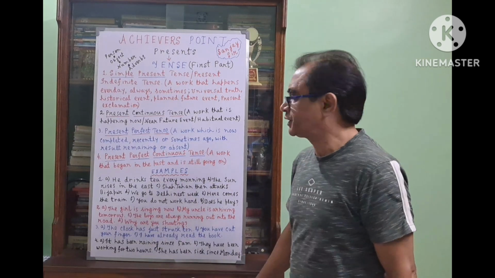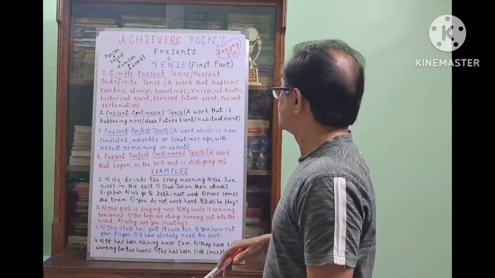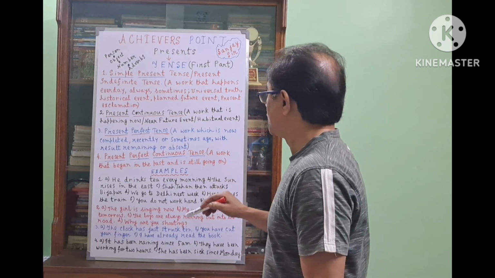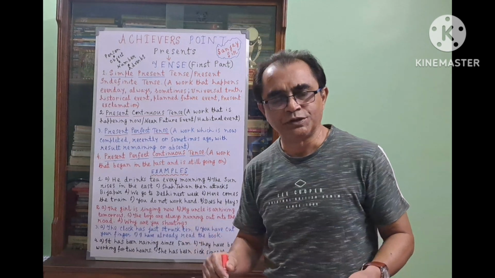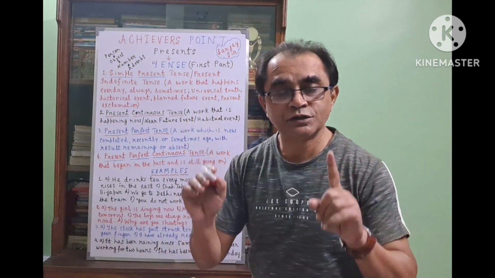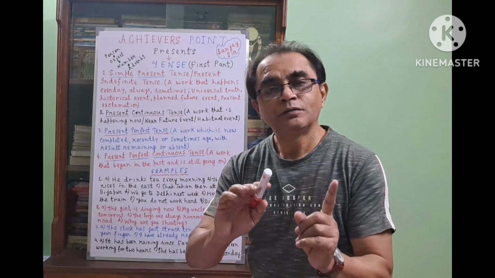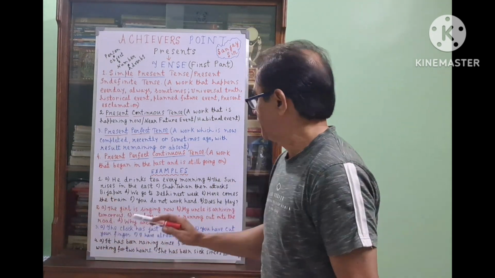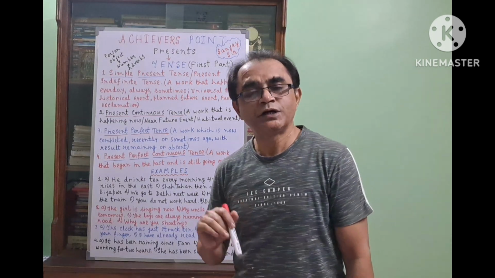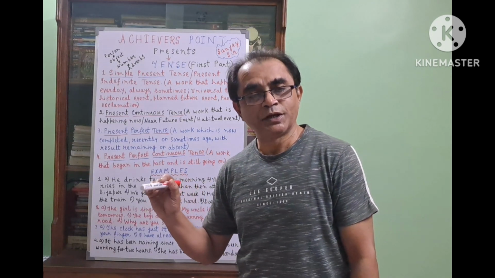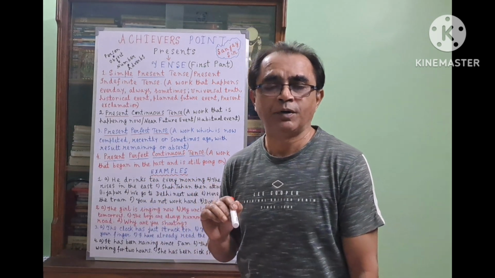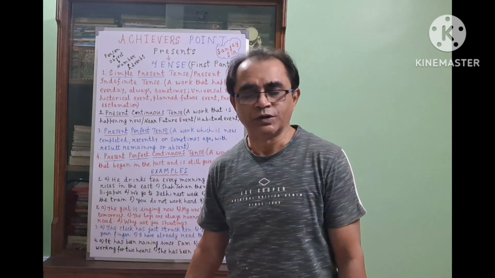I am coming to present perfect tense. A work which is now completed recently or some time ago, with result remaining or absent. The work is completed. Maybe recently, maybe some time ago. It may have a result remaining or may not have any result remaining. Here you have to use has, have. What is the structure? Subject, has or have, the third form of the verb or the past participle form of the verb, then object and then other words.